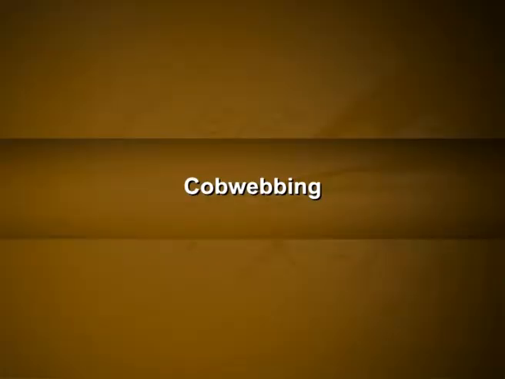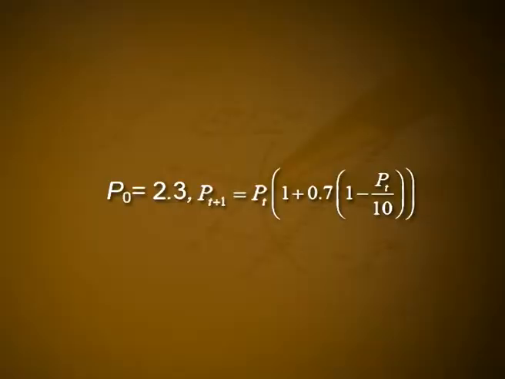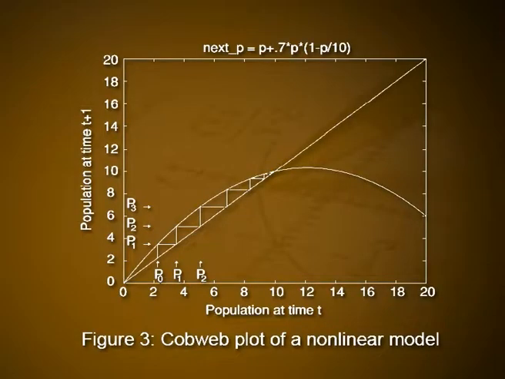Next is cobwebbing. Cobwebbing is the basic graphical technique for understanding a model such as the discrete logistic equation. It is best illustrated by an example. Consider again the model p naught = 2.3 and p_{t+1} = p_t(1 + 0.7(1 - p_t/10)). Begin by graphing the parabola defined by the equation, giving p_{t+1} in terms of p_t, as well as the diagonal line p_{t+1} = p_t, as shown in figure 3. Since the population begins at p naught = 2.3, we mark that on the graph's horizontal axis.